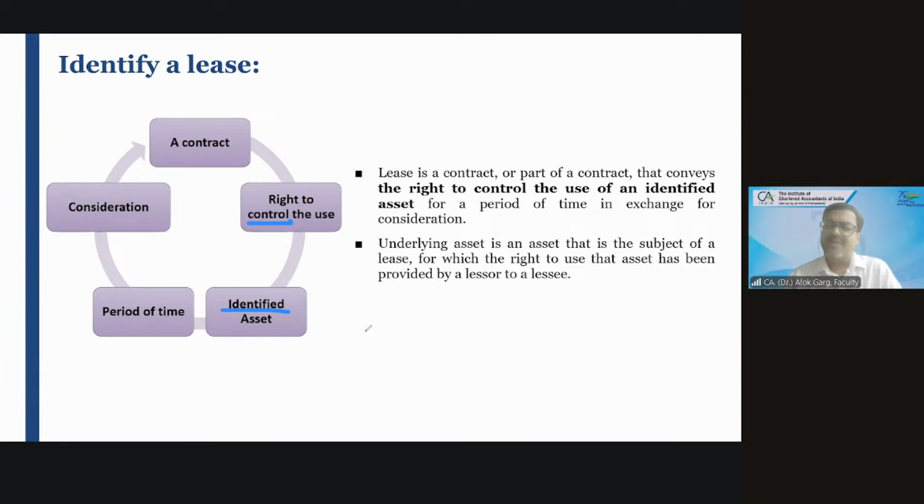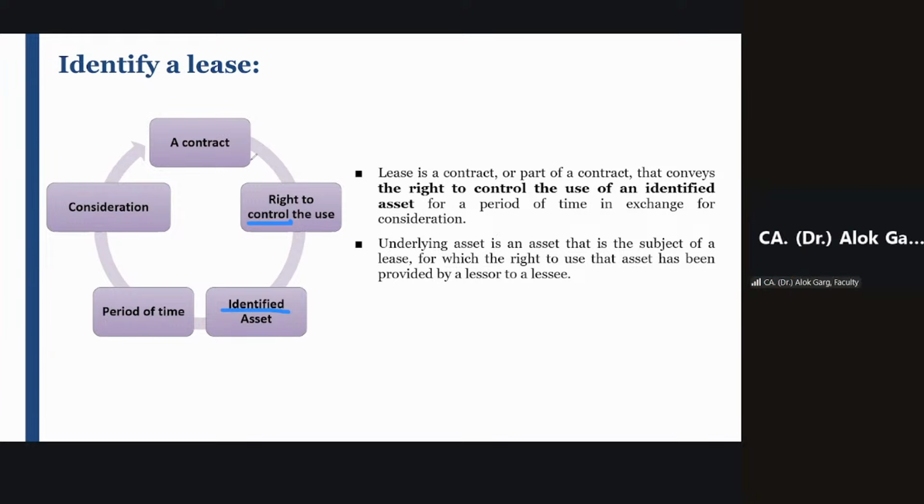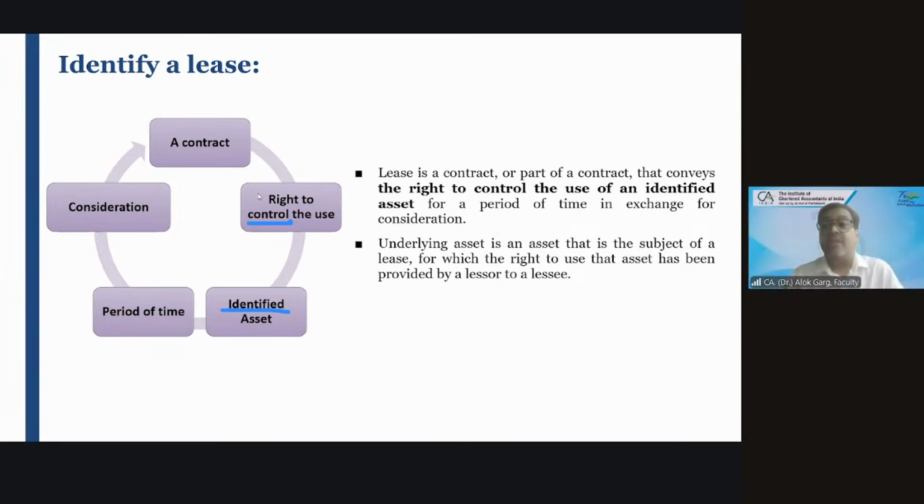So friends, it is very, very important to understand the meaning of right to control the use. We will discuss this separately. It is also very important to understand the meaning of identified asset, and how an asset is different from an identified asset.